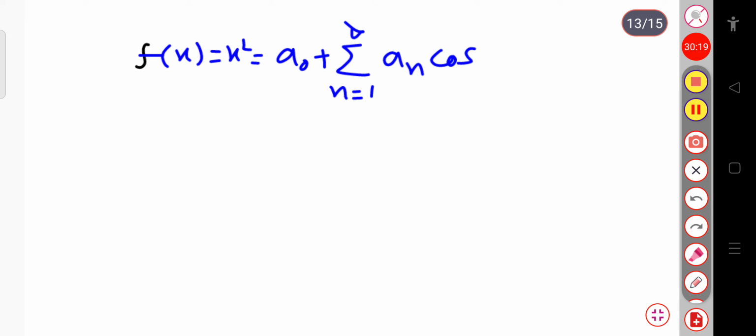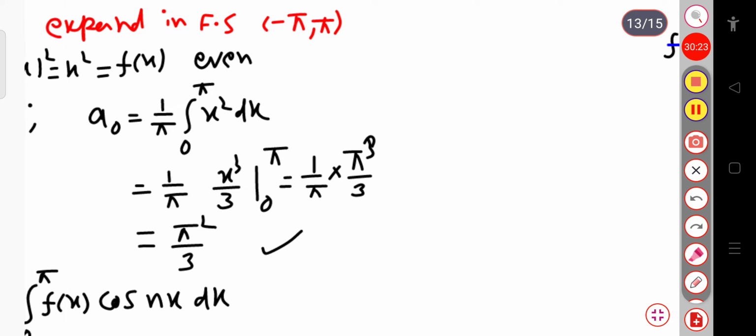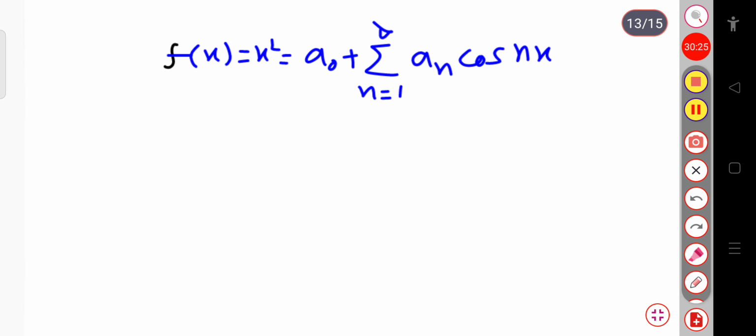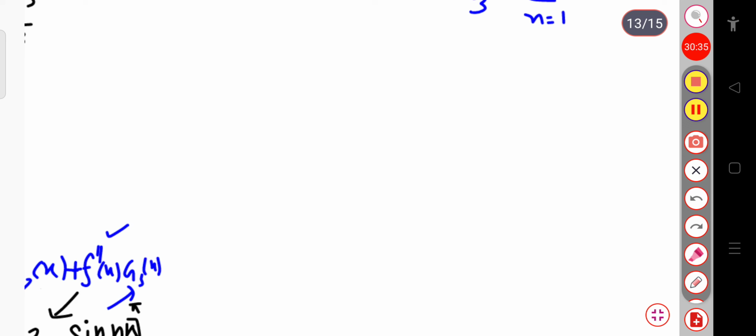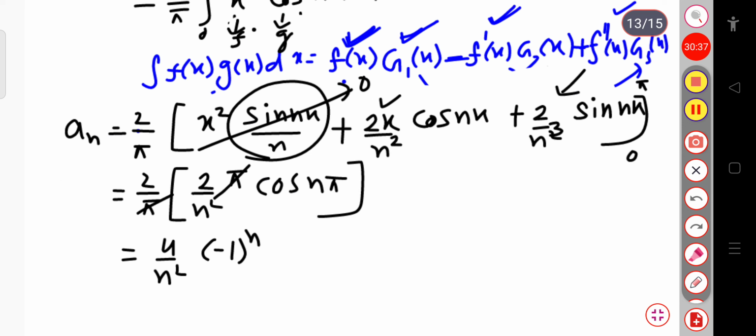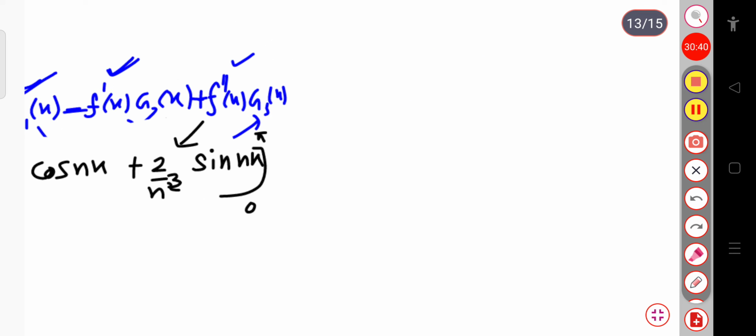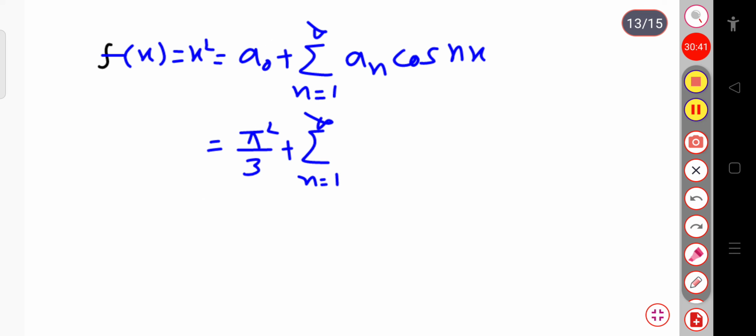and here we have calculated the value of a naught as pi square by 3. So this is equal to pi square divided by 3 plus the sum over n equal to 1 to infinity. The value of a n is 4 by n square into minus 1 power n. So this will be 4 by n square into minus 1 power n into cos nx.